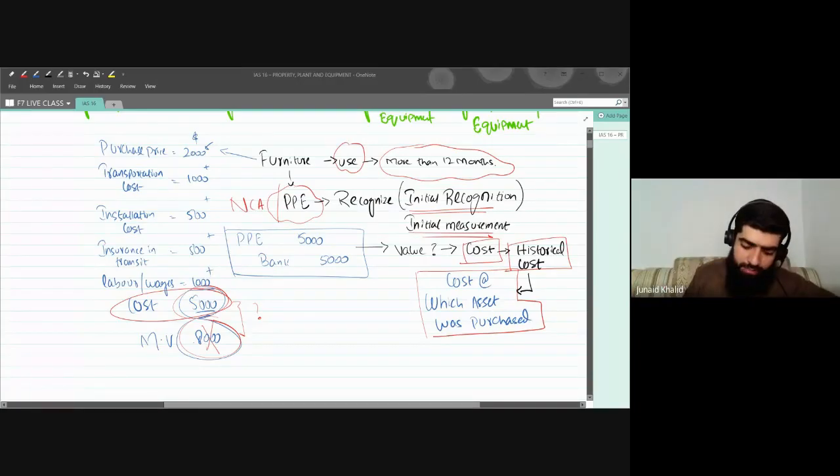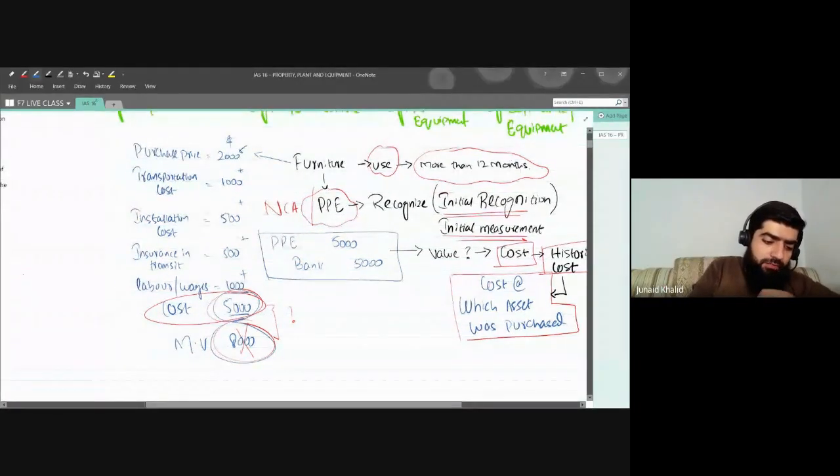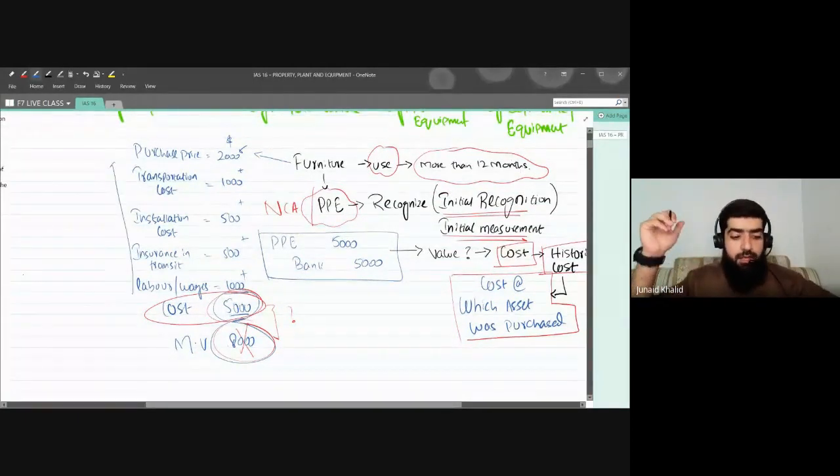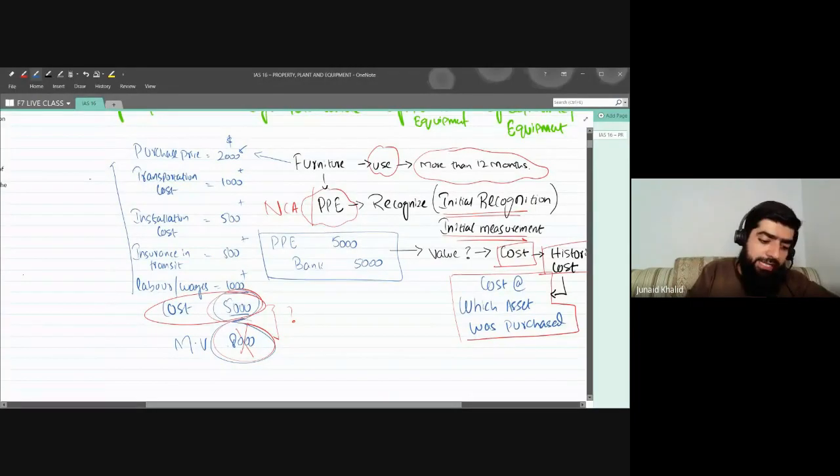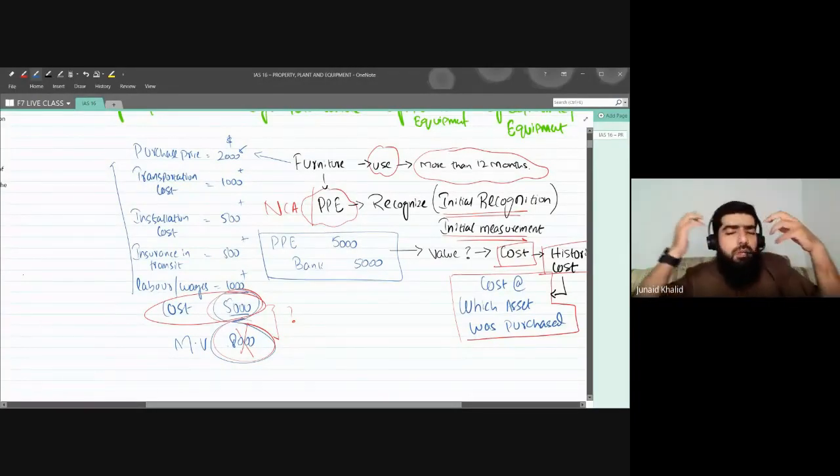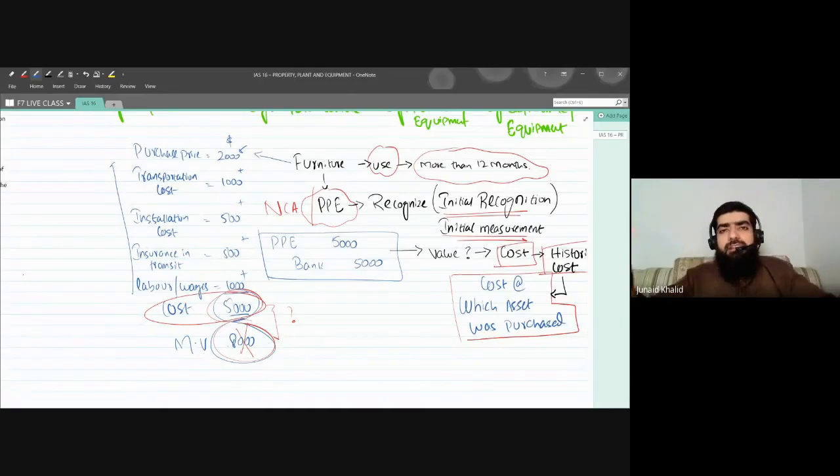Now, since we are calculating the cost of an asset, we just saw which costs will be included. As one of the participants rightly said, these costs are incurred for the acquisition of a non-current asset, and it's natural. For example, you bought a cell phone or an equipment.